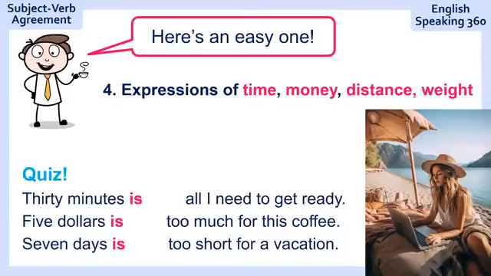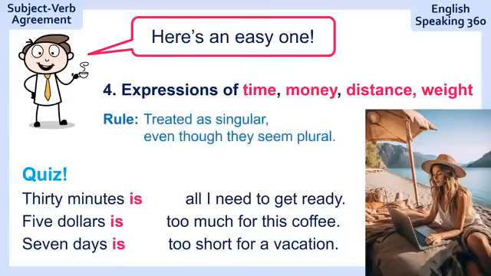What's the rule? Super easy. They are treated as singular even though they seem plural. I know 30 minutes with an S and you're like 1 minute, 2 minutes, 3 minutes, so many minutes, but we see that as a one-time expression. 30 minutes is one unit of time. So that's why we say is. Practice makes perfect. Let's go.